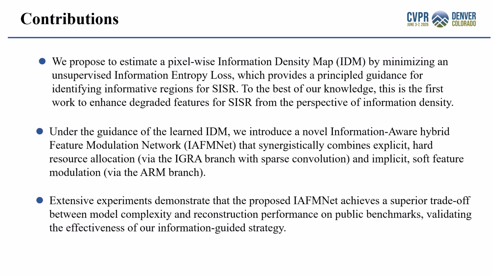Our contributions are summarized as follows. First, we propose an unsupervised information density map, or IDM, to identify reconstruction-challenging regions from an information-theoretic perspective. Second, we introduce IAFMNet, an information-aware feature modulation network for efficient super resolution. It combines explicit sparse resource allocation and implicit affine feature recalibration. Finally, extensive experiments show that IAFMNet achieves a better trade-off between reconstruction performance and computational cost.